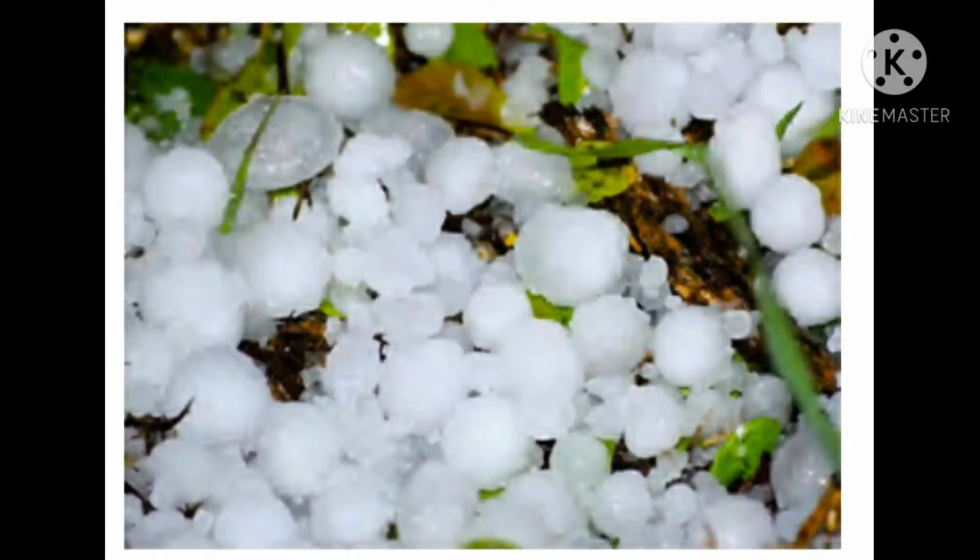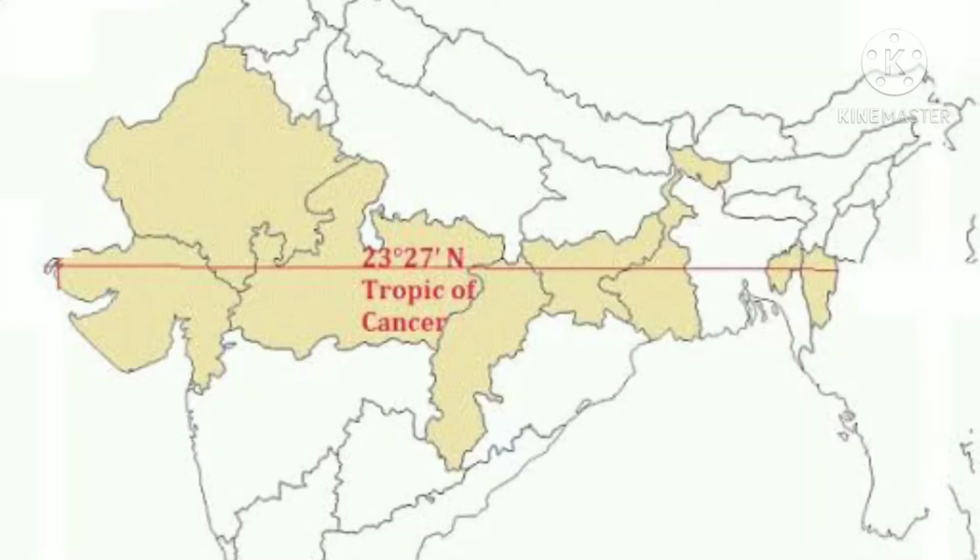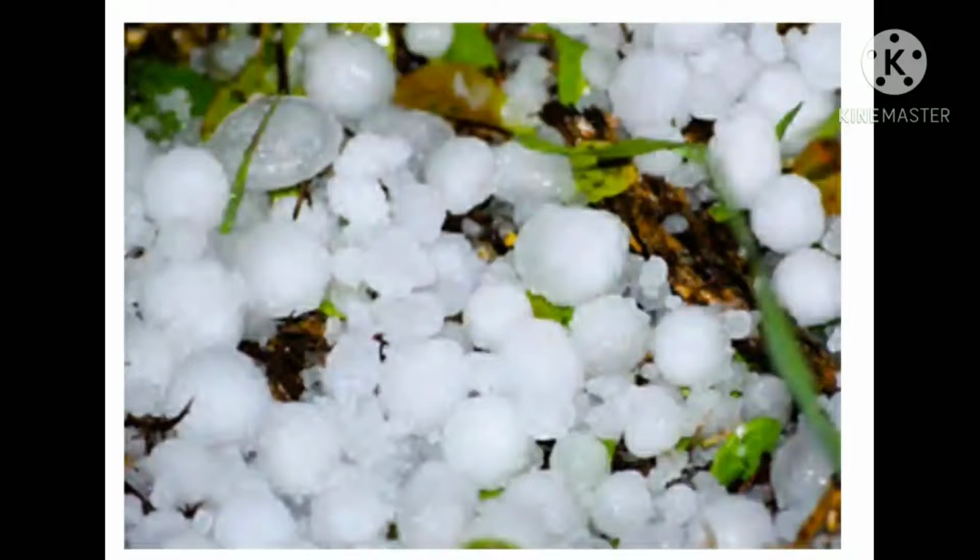Students, observe the next image. Here, sometimes hailstones destroy the standing crops in the fields. Hailstones are solid and heavy in nature, therefore they hit the crops in the field and the crops get destroyed. Why don't we get hailstones frequently? India, as you know, is a tropical country and we do not find cooler air at the higher levels for the formation of hailstones. And because of intense heating of the land, we do not get hailstones frequently.